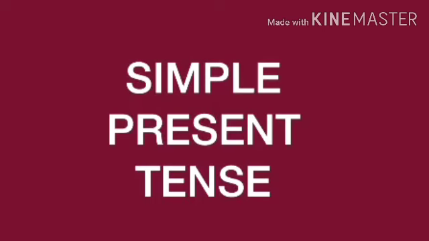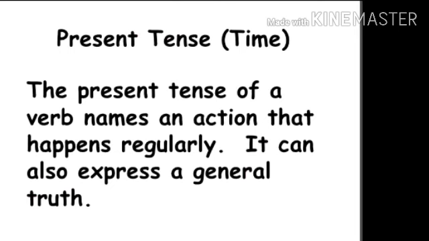Habitual actions, regular actions, routine actions can also be expressed in simple present tense. So the present tense of the verb names an action that happens regularly. It can also express a general truth, widespread truths.